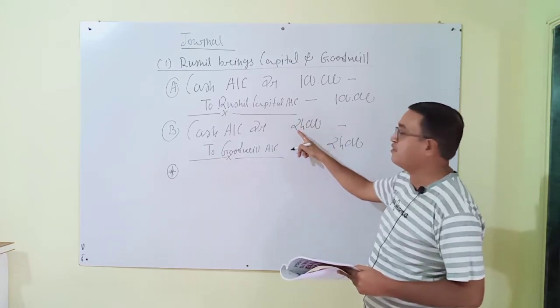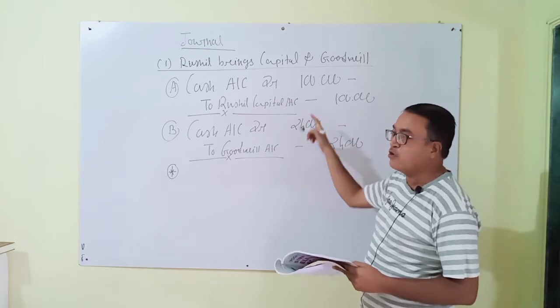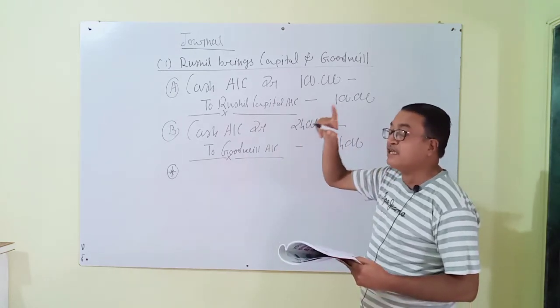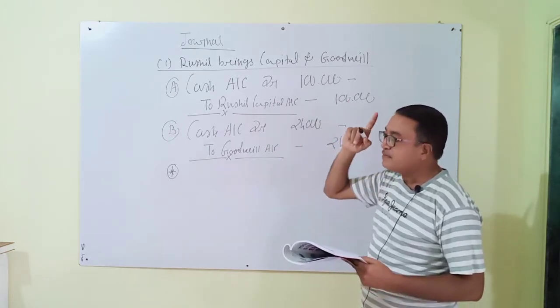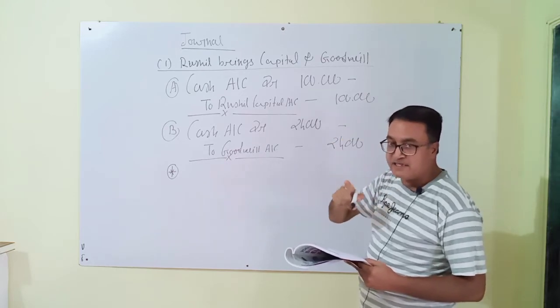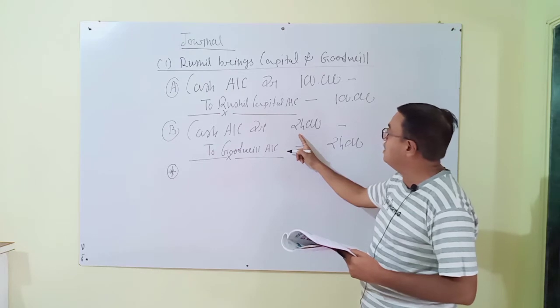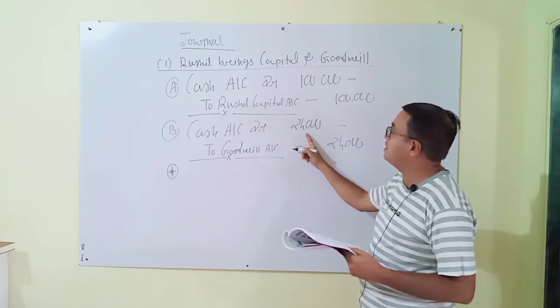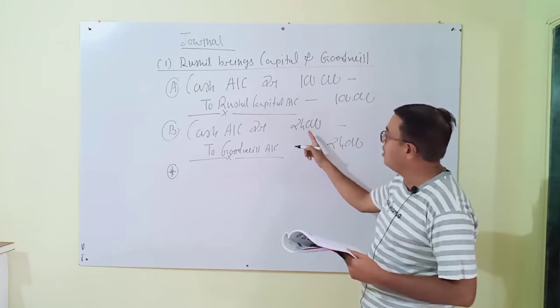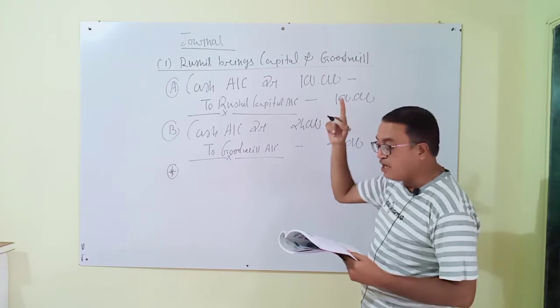Now distribute 24,000 to the old partners, but in which ratio? Don't forget, always remember, the new goodwill will be distributed between the old partners in the old ratio.